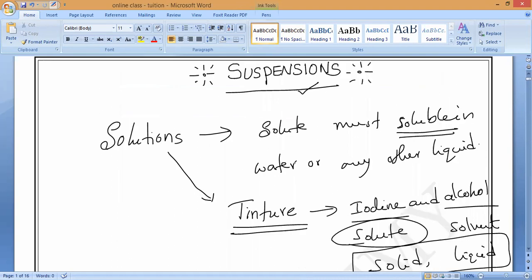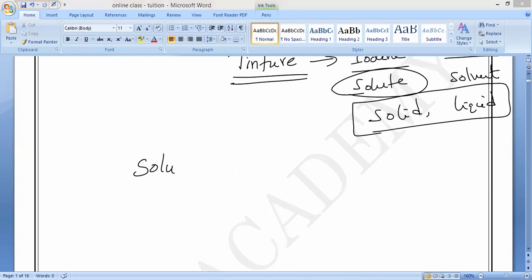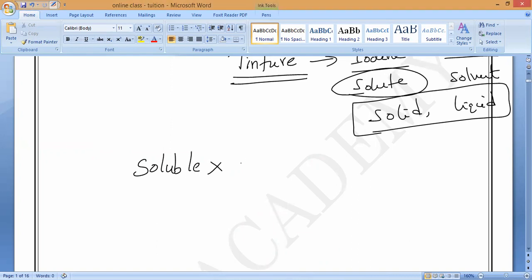Now, let us come to here. If the solute is dissolved, or soluble, in water, we call it a solution. Or if it is soluble in any other liquid, it is also called a solution. Now, opposite to solution, what is the opposite word to soluble?